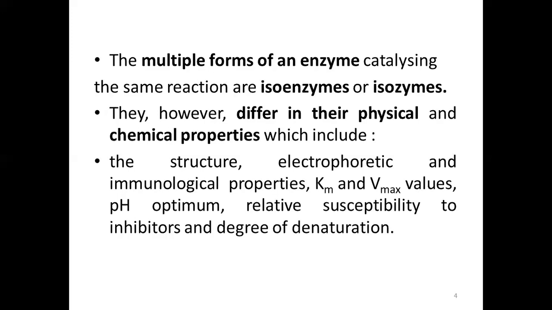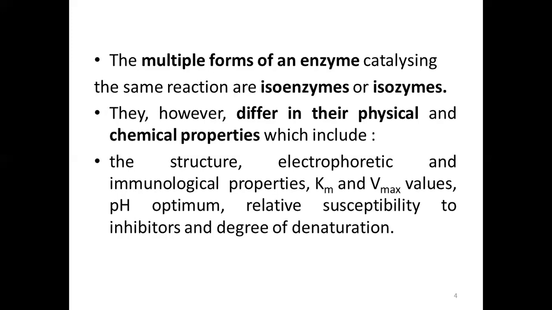Km, Vmax value, Michaelis-Menten constant, maximum velocity which can be attained, pH optimum levels, and their relative susceptibility towards the inhibitor.